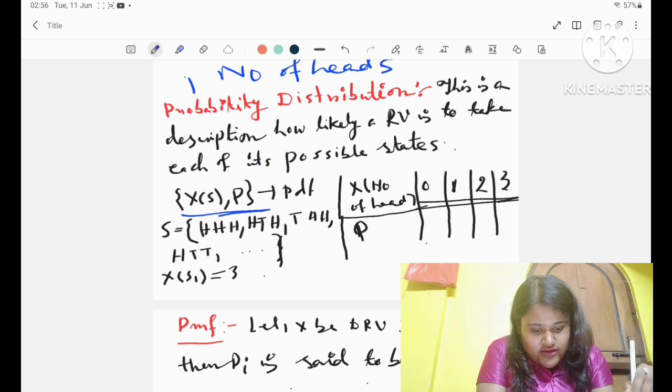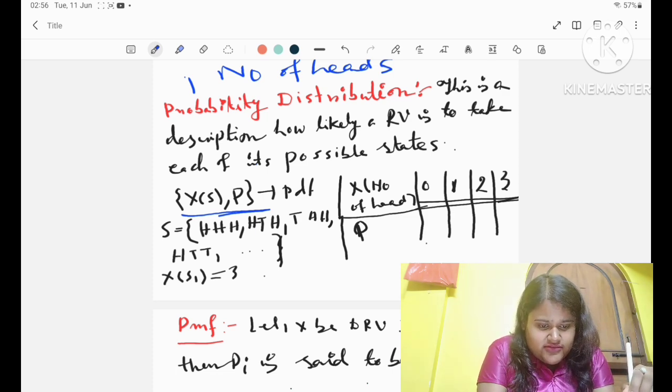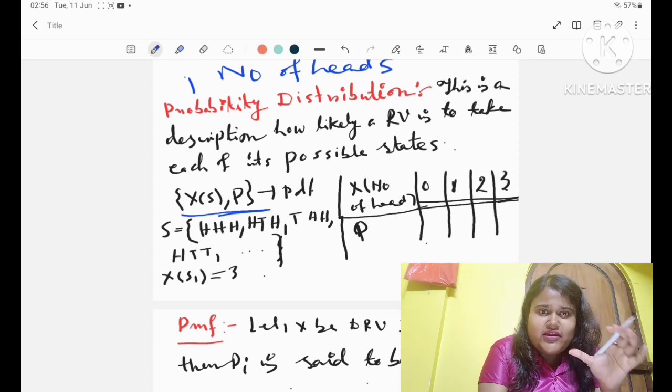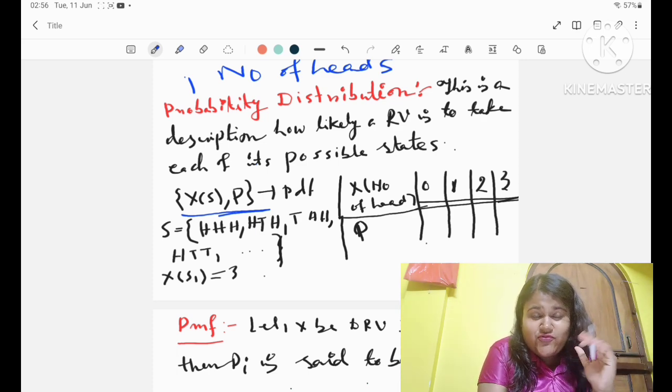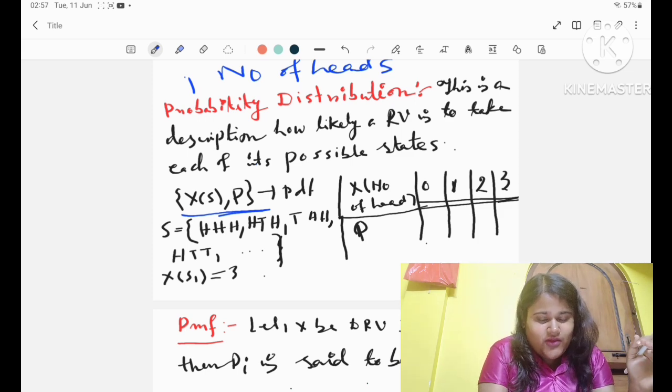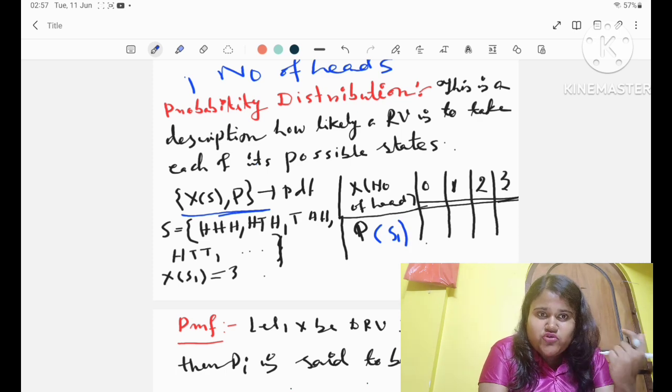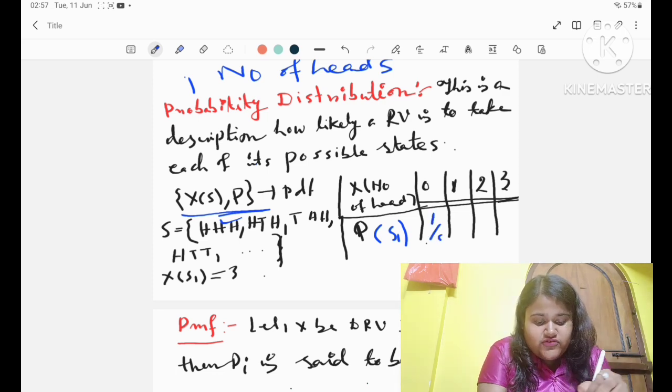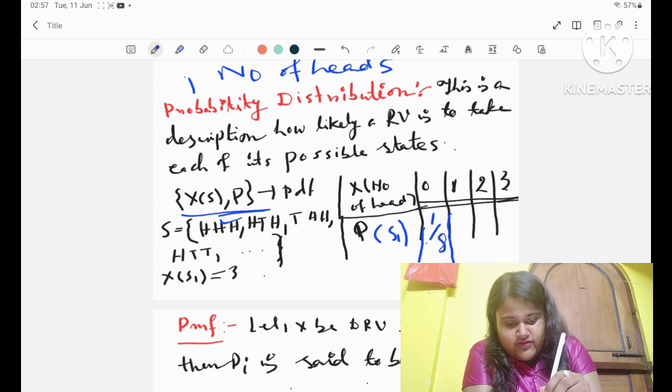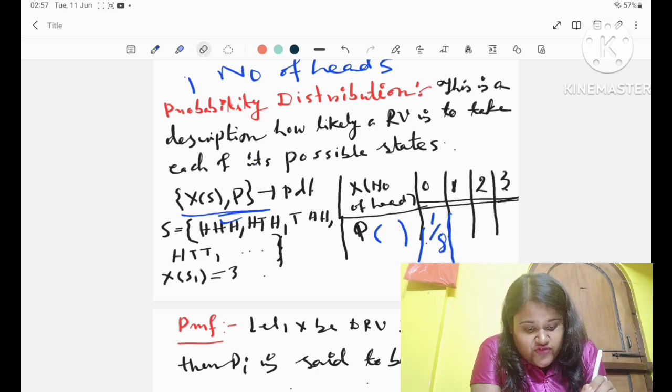What does the next result say? It is about probability distribution. Just remember one thing: this is basically the description of how a random variable is going to take each of its values. For example, whenever we toss a coin 3 times, if I add a probability to that, that is, what is the probability of getting 1 head, or 2 heads, or 3 heads, or no heads at all? That thing is called a probability distribution, right?